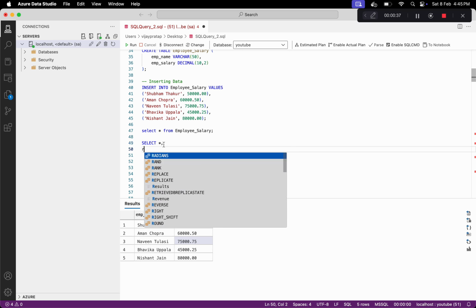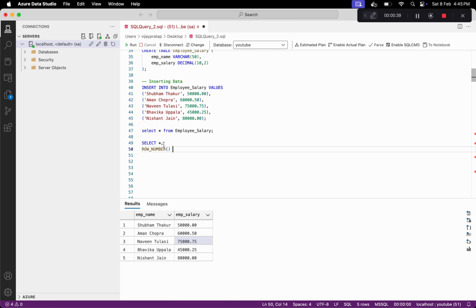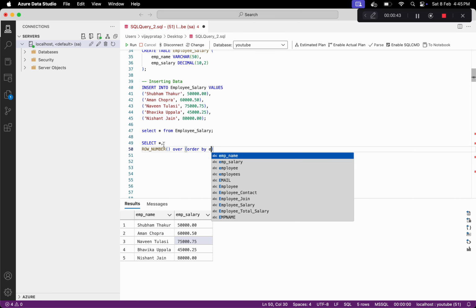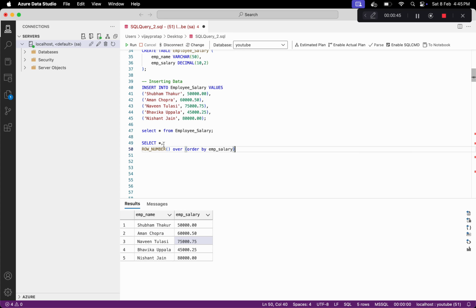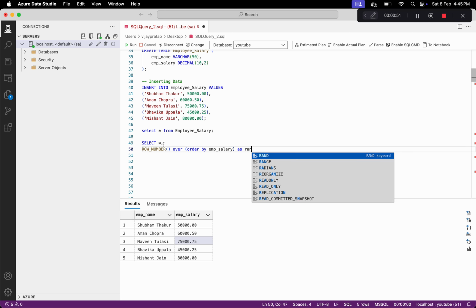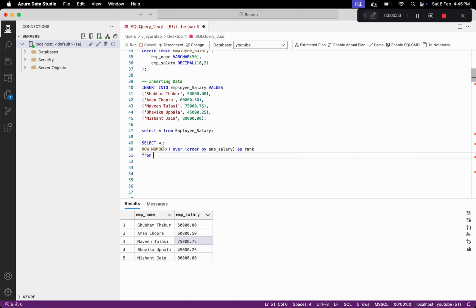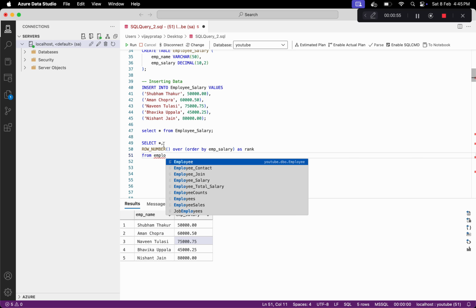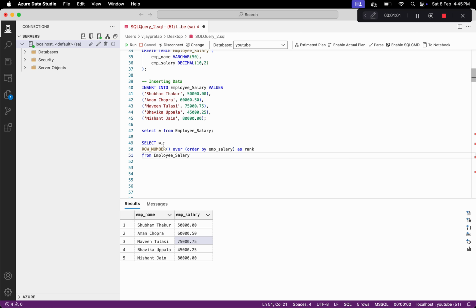SELECT *, ROW_NUMBER() OVER (ORDER BY emp salary), right? Because we need to assign this ORDER BY, and let's call this rank, from employee salary. So let's run this.